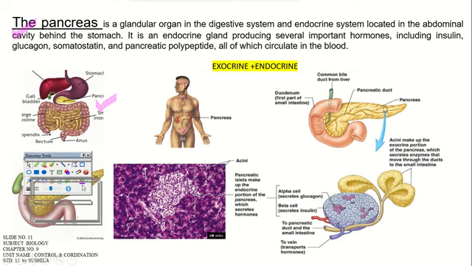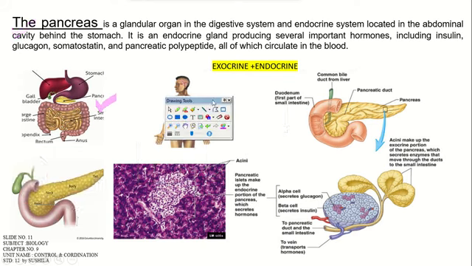If you go into detail on the structure of the pancreas, the head part is there, then the neck part, the body part, and the tail part.